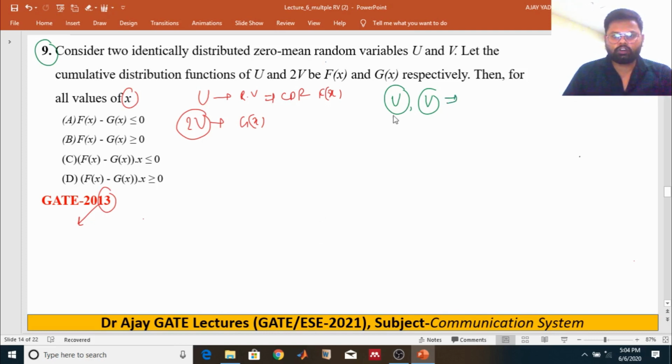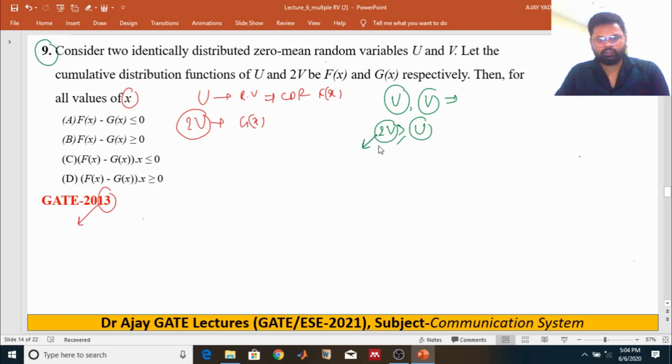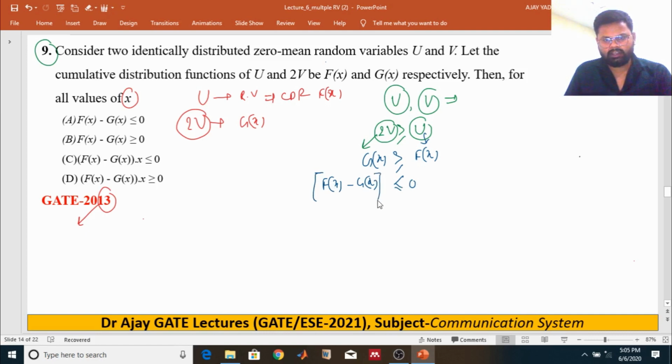You have two random variables U and V. If these two random variables are identical, then we can say that 2V is greater than or equal to U. So if you determine the distribution function in terms of F of x and G of x, G of x is greater than or equal to F of x, or we can say that F of x minus G of x is less than or equal to 0. So this is your answer.